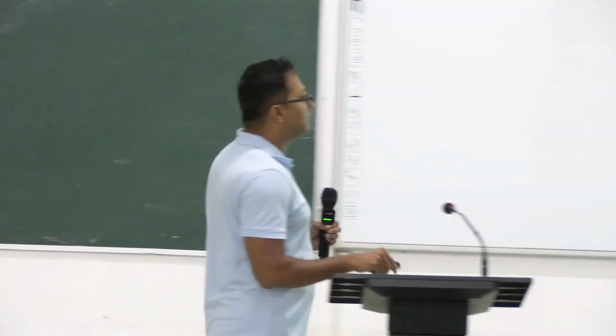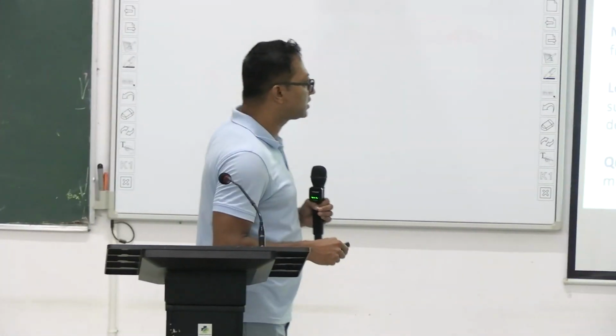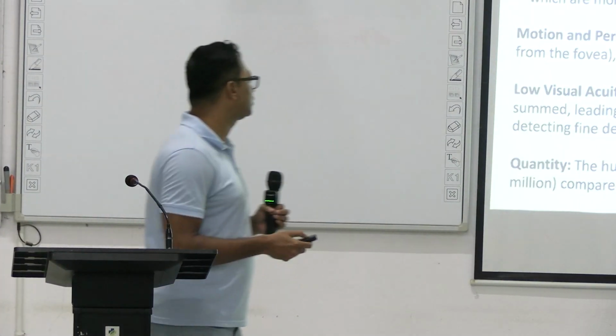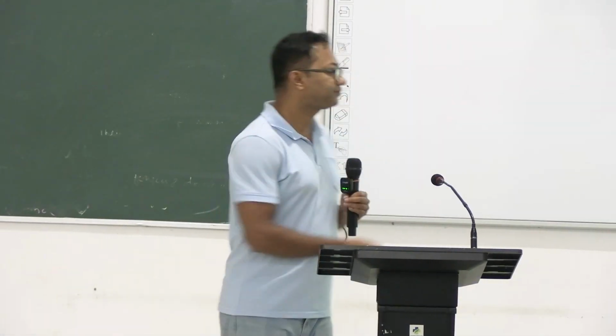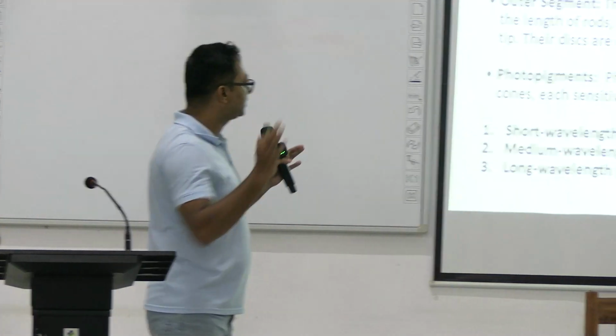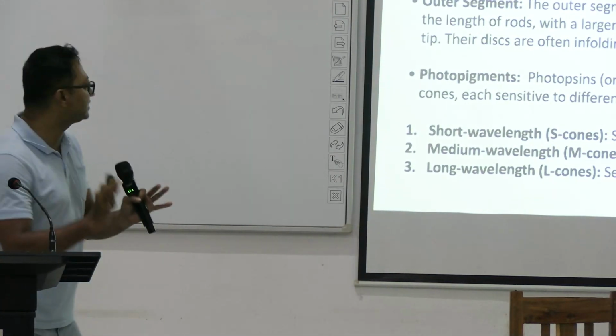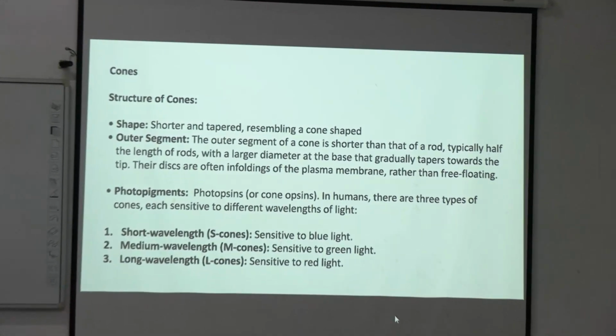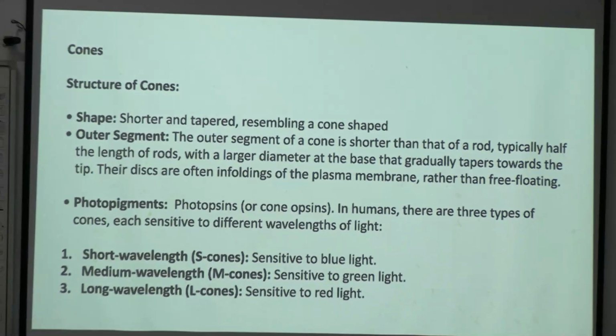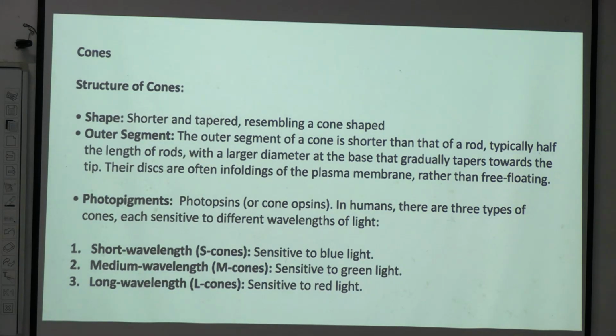And the human retina contains a large number of rod cells, approximately 90 to 120 million, compared to cone cells, right? Okay, now cones, I'm not going into the details of the structure of cones. You have already seen the picture, and the photopigment in the cone is called photopsin. It is also called conopsin, and cones are of three different types depending on the wavelength they are sensitive to.